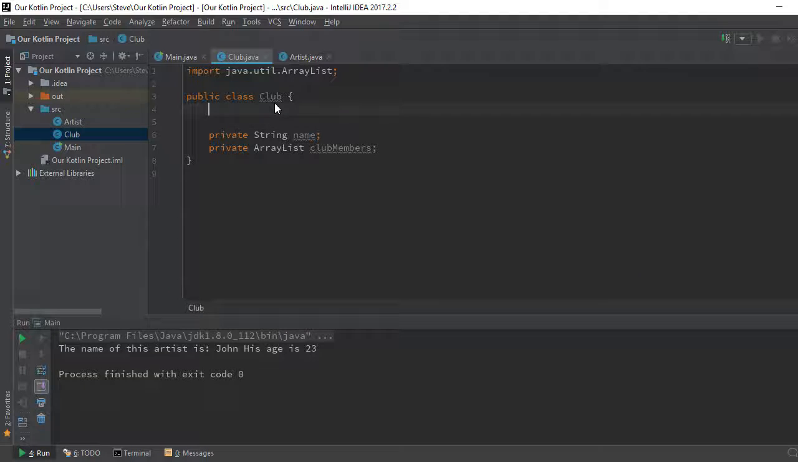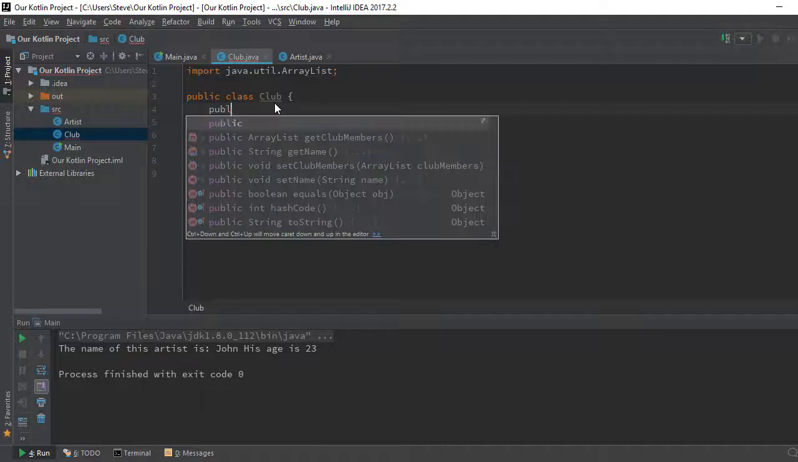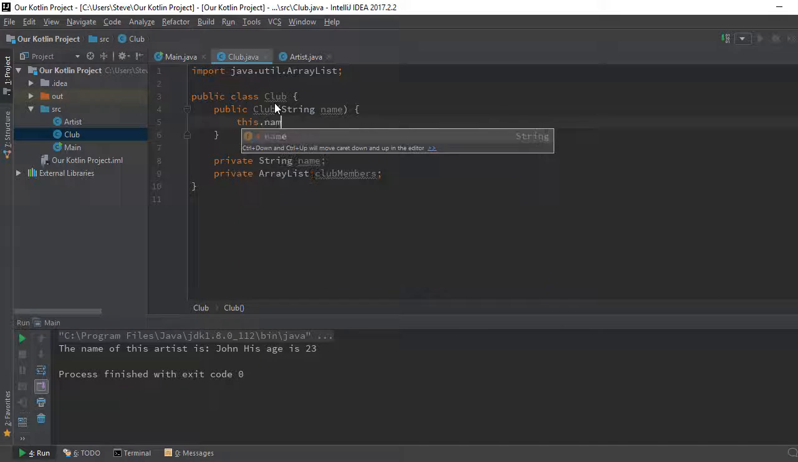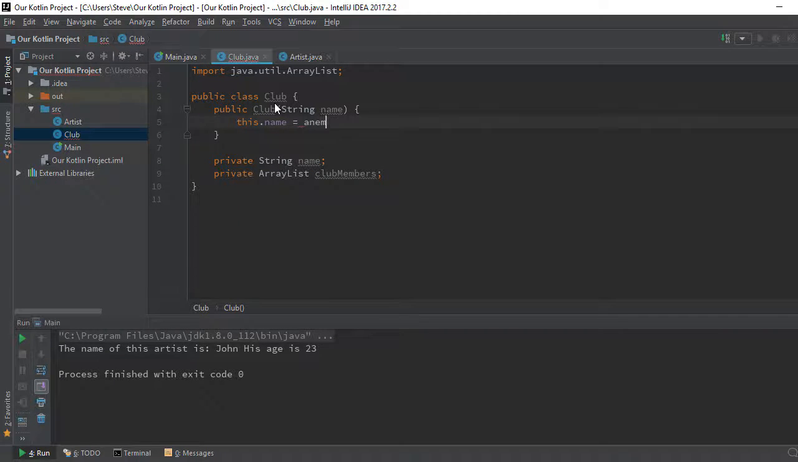So it's going to be public Club. It's going to accept a string name. So this.name should be given what? Name. Cool. So whenever we're creating a club, we'll have to supply the name of the club. Alright? But we know that the club members will still be null, right?